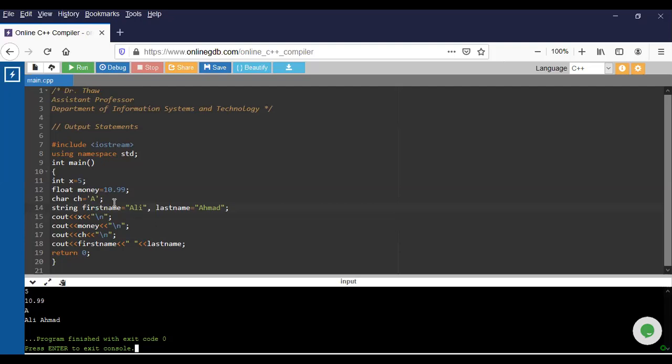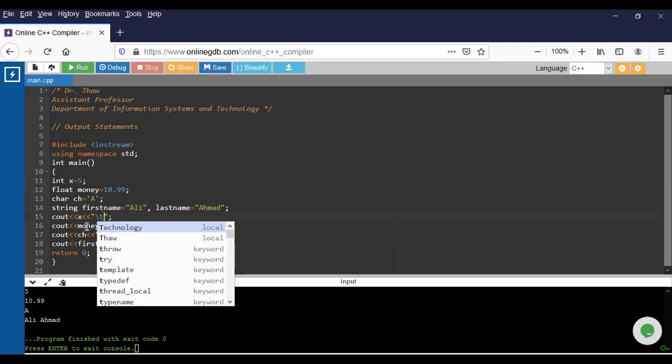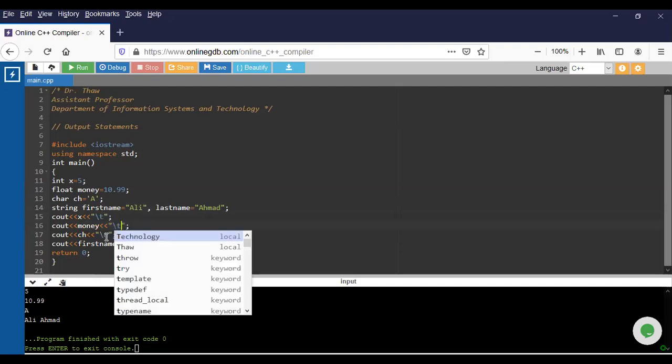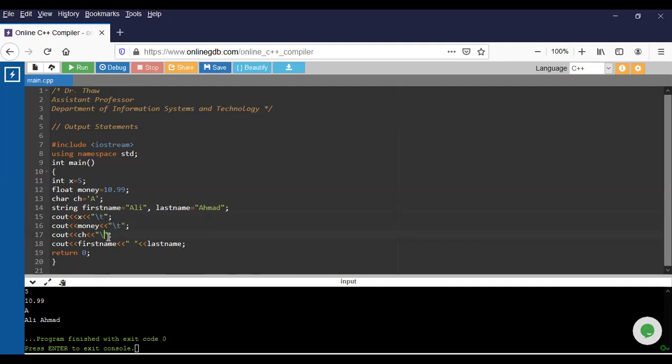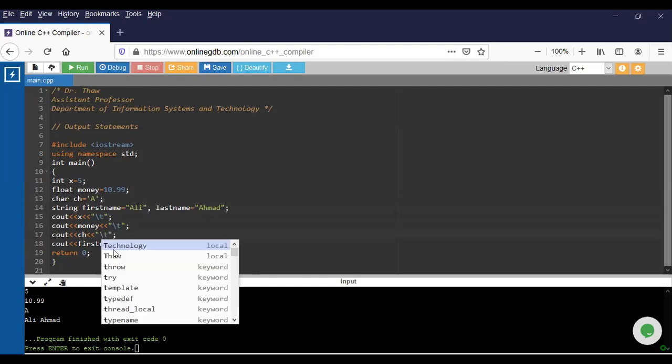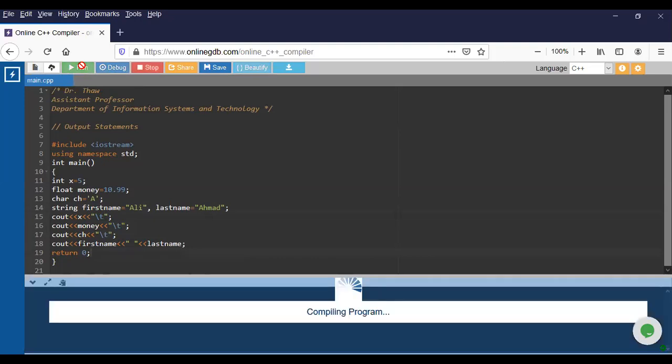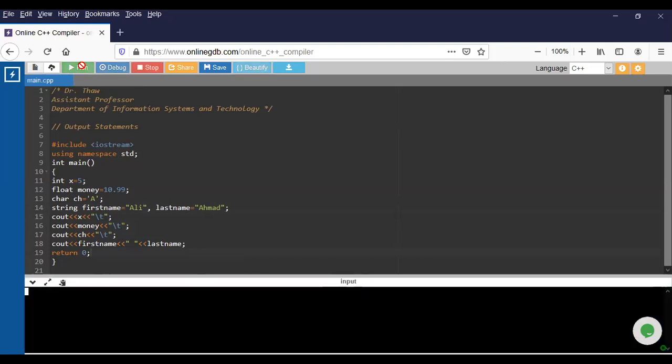Okay, you can write it manually here. So now this is 1 by 1 because of \n. So if we change to \t, okay, we already talked about this. If we change to \t, you already know it is going to be the tab. It means that it is going to be 1 tab, okay, space tab. Okay, this is \t. Run it and see. See, this is like this step, space, space, space.